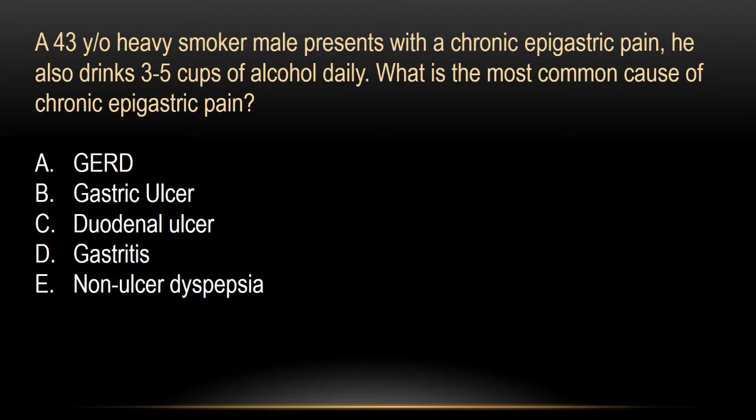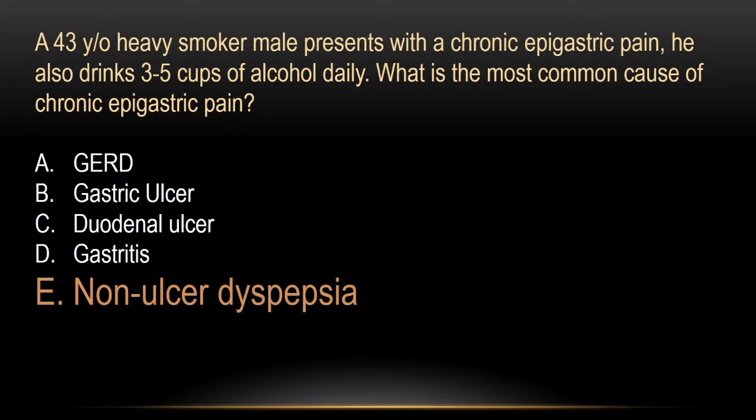What do you think the commonest cause is? If you thought it was non-ulcer dyspepsia, you're correct. Yes, non-ulcer dyspepsia is the commonest cause of chronic epigastric pain. Non-ulcer dyspepsia is an exclusion diagnosis. You need to exclude all the other 4 in order to be able to diagnose non-ulcer dyspepsia. And that's why we're starting by discussing these upper 4 causes of chronic epigastric pain.